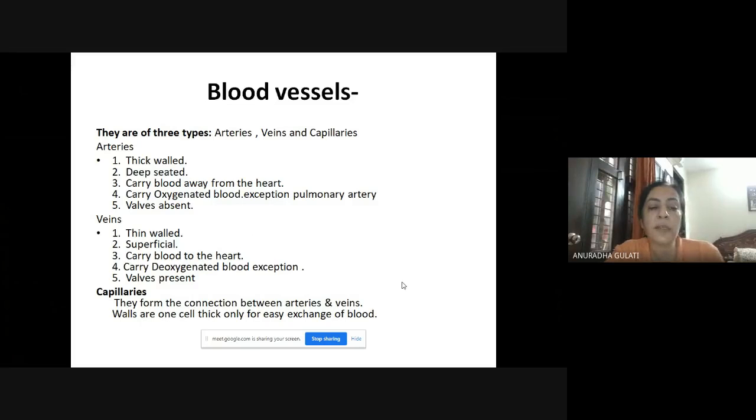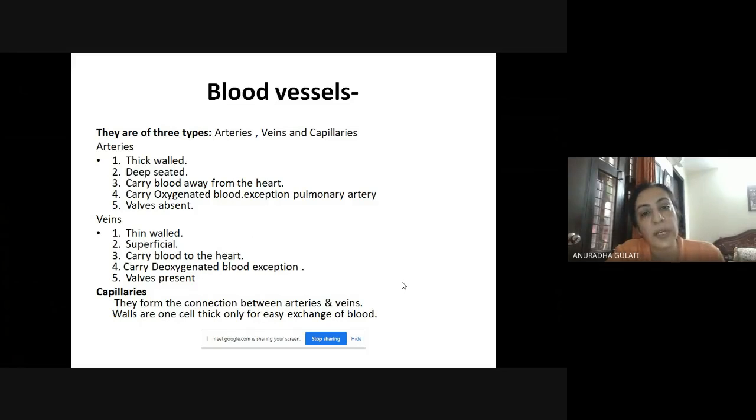Whereas veins are thin walled blood vessels. They are superficially close to the skin. They carry blood towards the heart, and generally it is deoxygenated. Again, the exception is pulmonary vein. Valves are present. Valves are present to prevent backflow of blood.